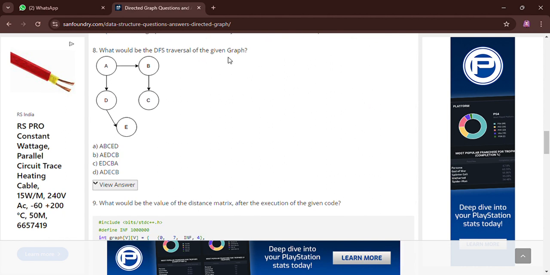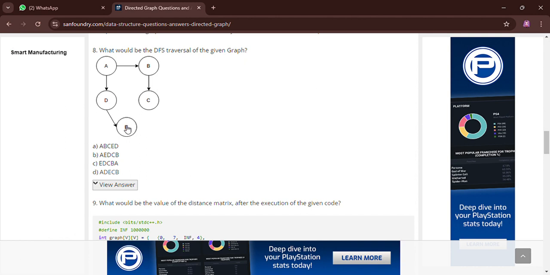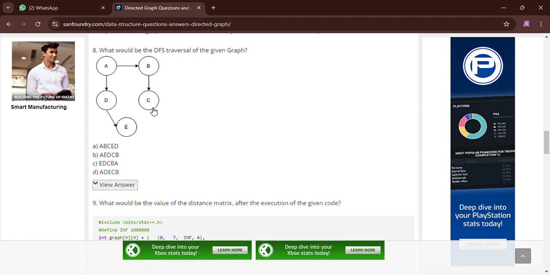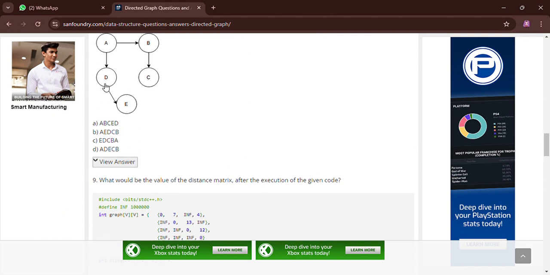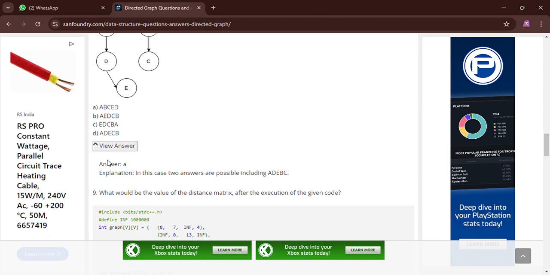vertices. So the next question is: what would be the DFS traversal of the given graph? DFS means depth first search. So we have to traverse depth-wise. If we search from A, then we go to D, then to E, then to B and C. The first option, A, B, C, is not correct. A, E, D is also not correct. E, D, C, B is also not correct. So our answer will be A, D, E, C, B.